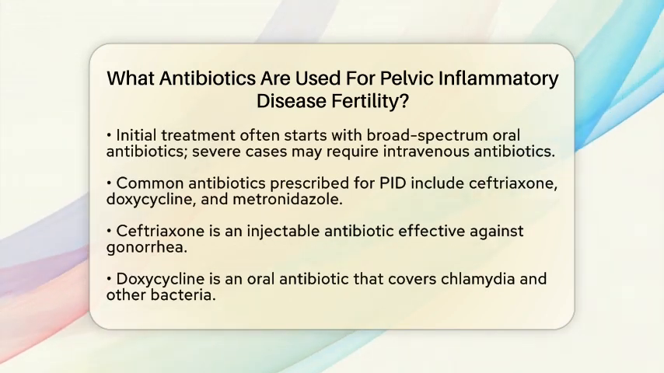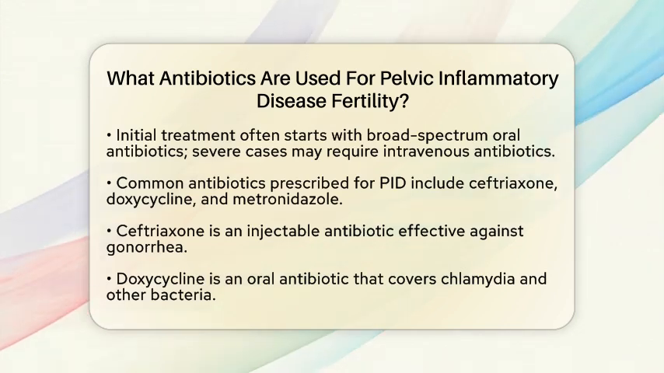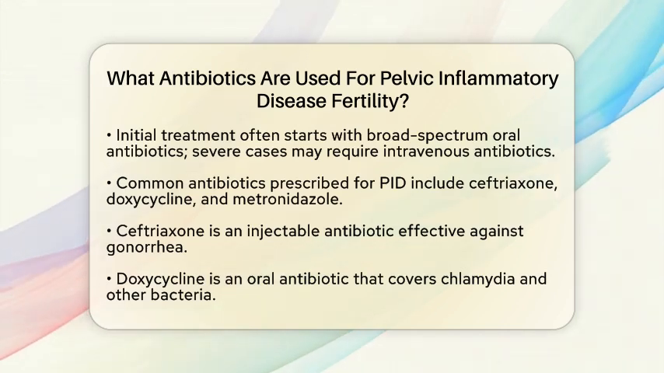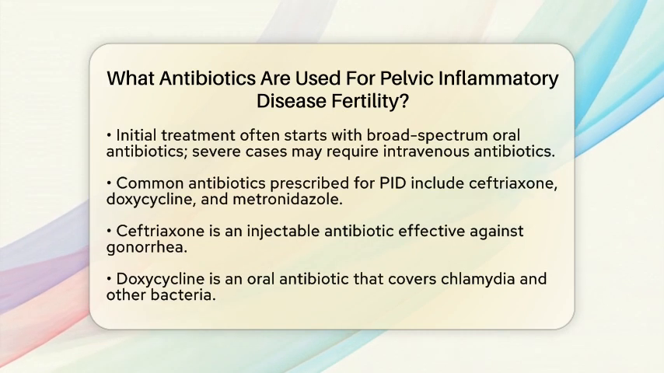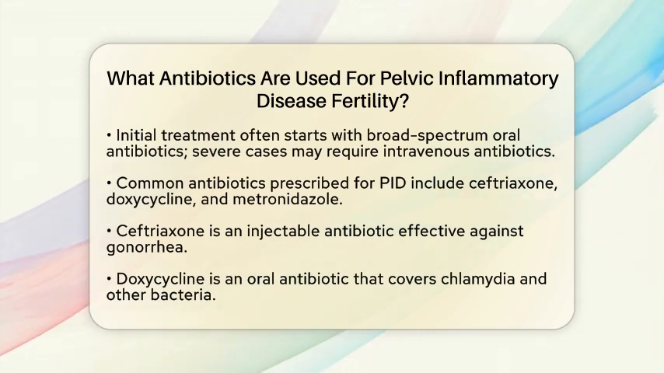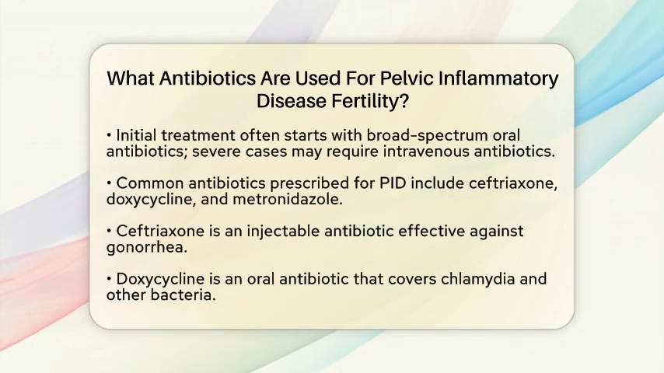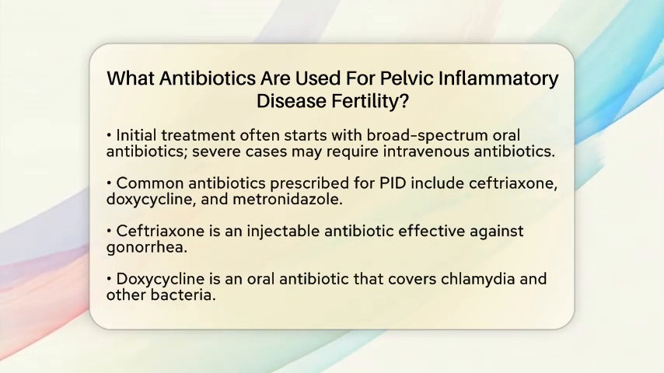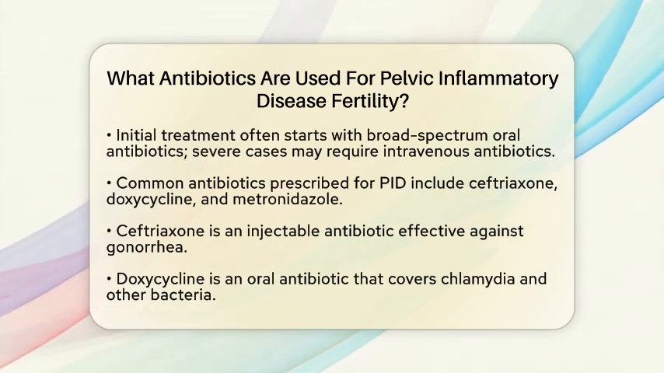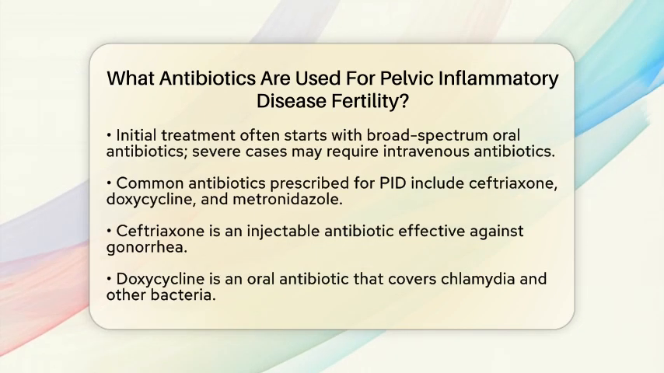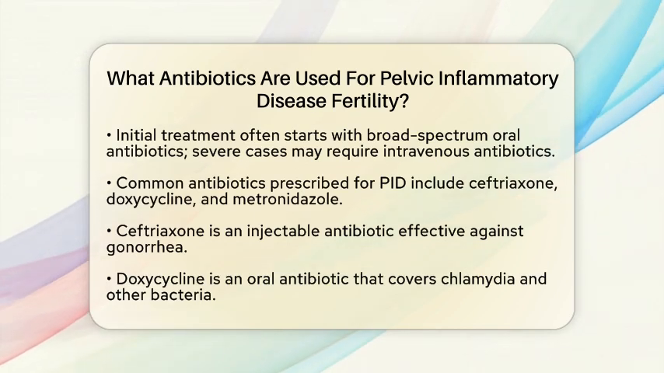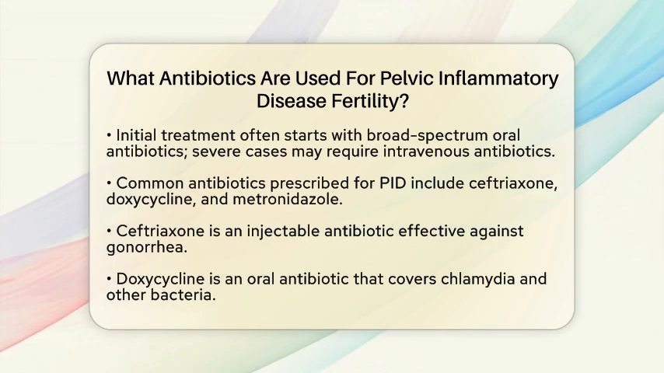Commonly prescribed antibiotics for PID include ceftriaxone, doxycycline, and metronidazole. Ceftriaxone is an injectable antibiotic that effectively targets gonorrhea. Doxycycline is an oral antibiotic that covers chlamydia and other bacteria. Metronidazole is also taken orally and is effective against anaerobic bacteria.